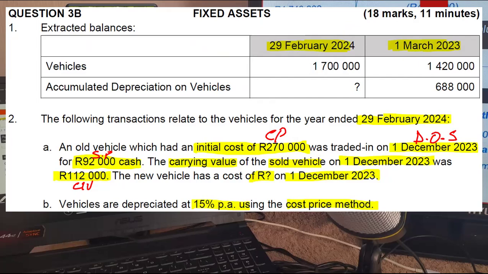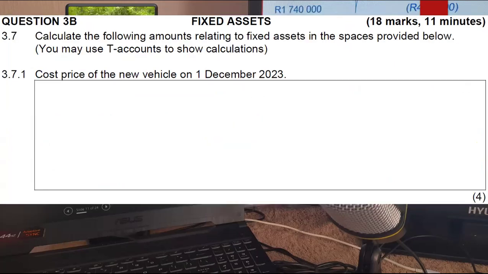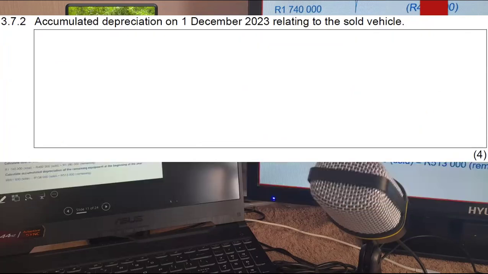What they want here is this. So the first question requires us to calculate the cost price of the new vehicle. We need to calculate the following amounts relating to fixed assets in the space provided below. We need to calculate the cost price of the new vehicle on the 1st of December 2023. They want us to calculate accumulated depreciation relating to the vehicle sold.